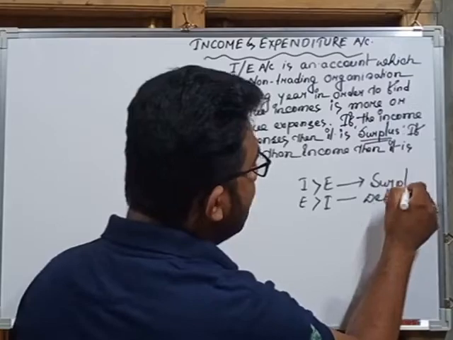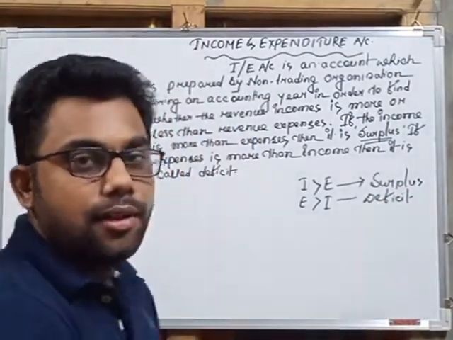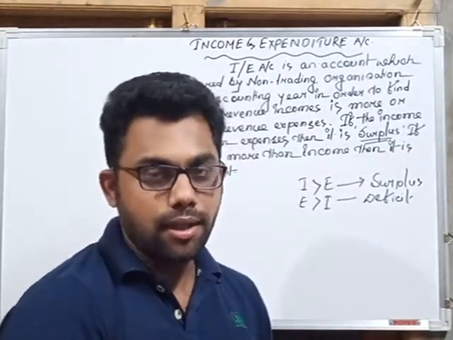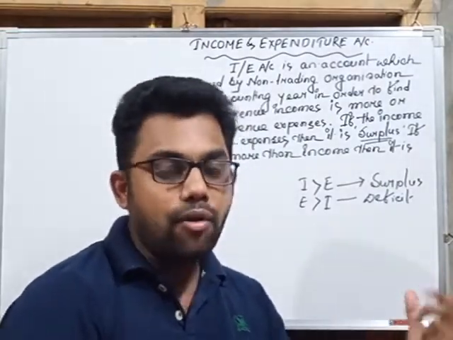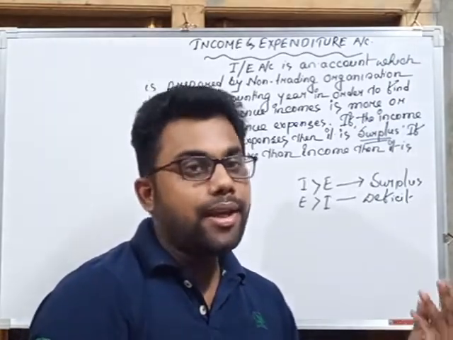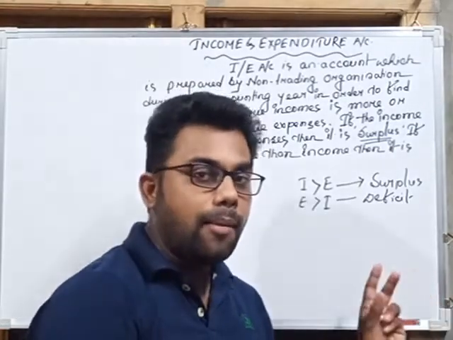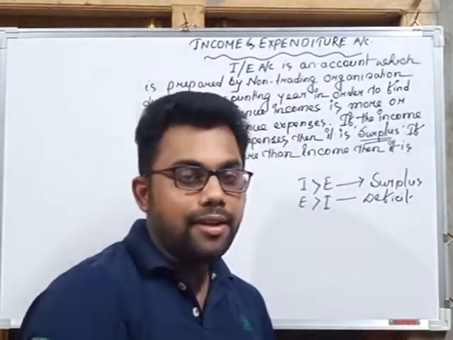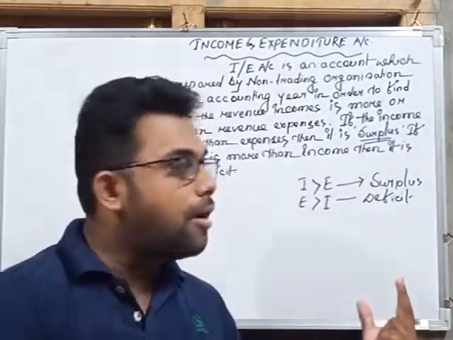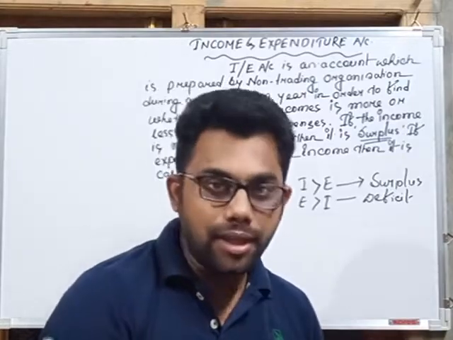So this is the ultimate objective of preparing the income and expenditure account by a non-trading organization, because they have to find out the amount of surplus, we cannot say profit, or the amount of deficit they have in an accounting year. And the only way to find out this balance is to check the incomes earned and the expenses made during the year.